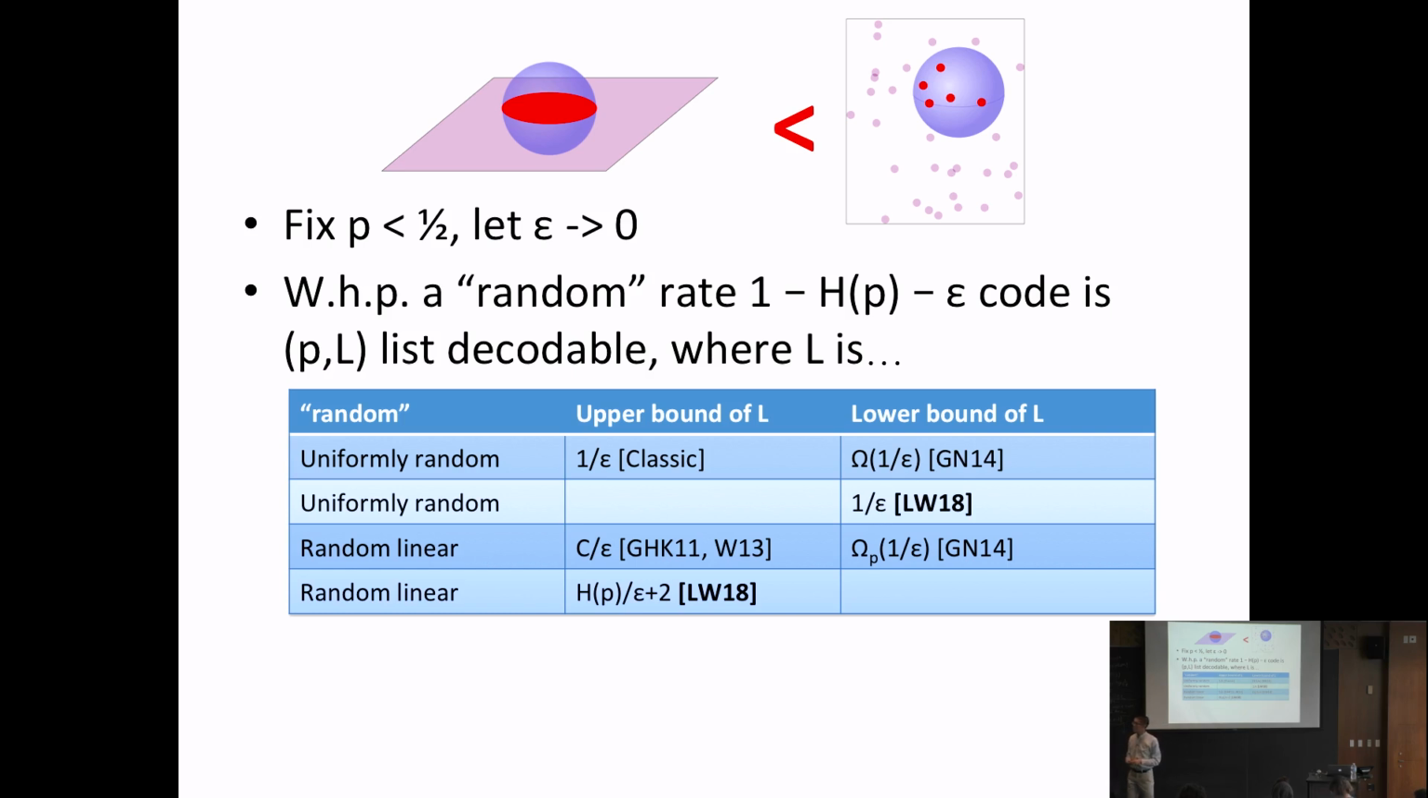I guess you only get separation if P is less than a half between these? Yes, so we said that if P is bigger than a half, then you can't get constant rate list decodable codes.